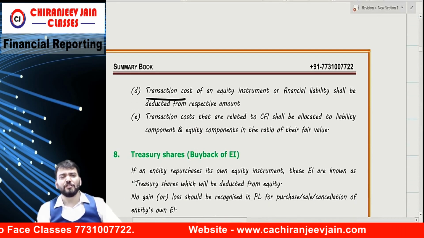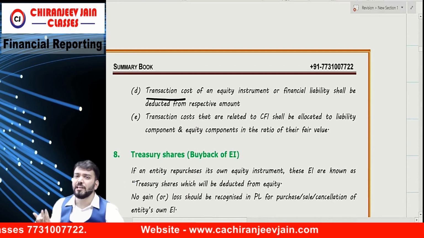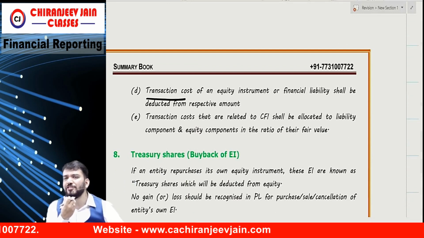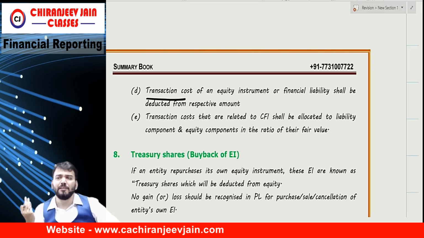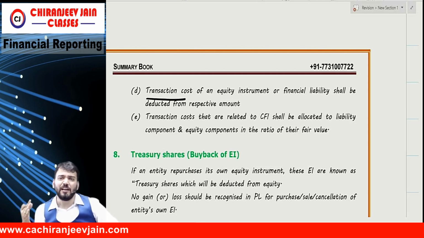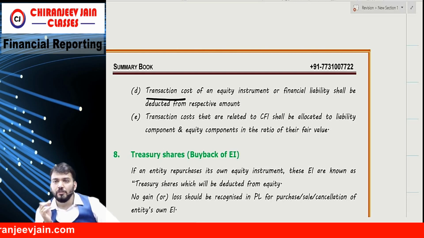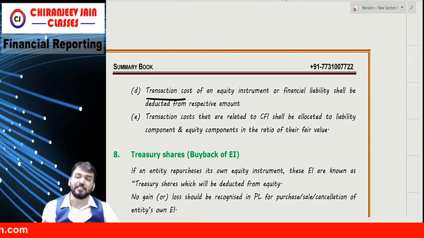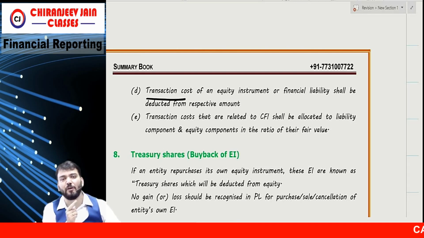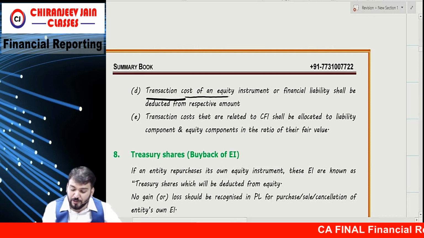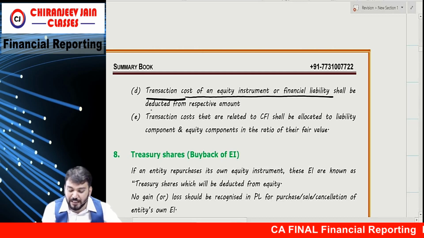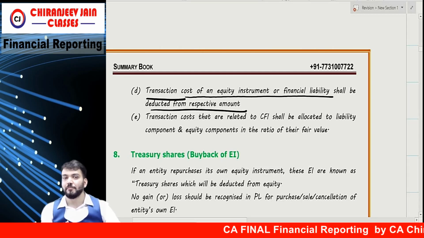What is the meaning of transaction cost? Whenever we issue shares or debentures, there are some transaction costs, for example underwriting commission, brokerage, etc. Any transaction cost related to borrowing will be deducted from the proceeds. Correct? So the transaction cost of equity instruments or financial liabilities shall be deducted from the respective amount.